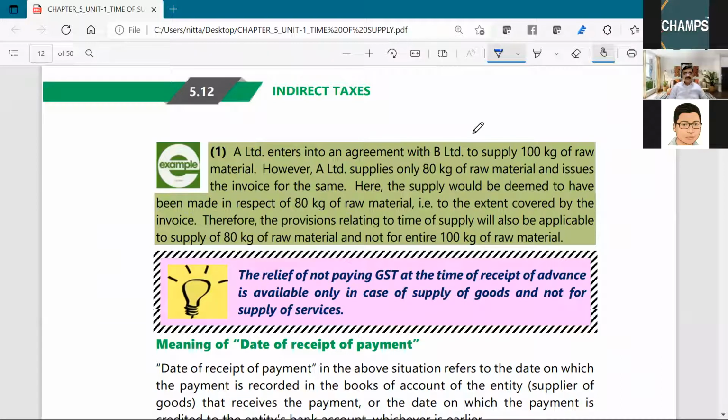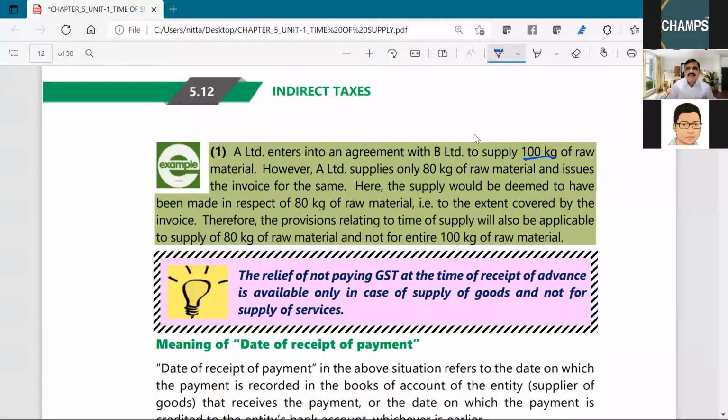So A Limited entered into an agreement with B Limited to supply 100 kg of raw material. However, A Limited supplies only 80 kg of raw material and issues the invoice for the same.